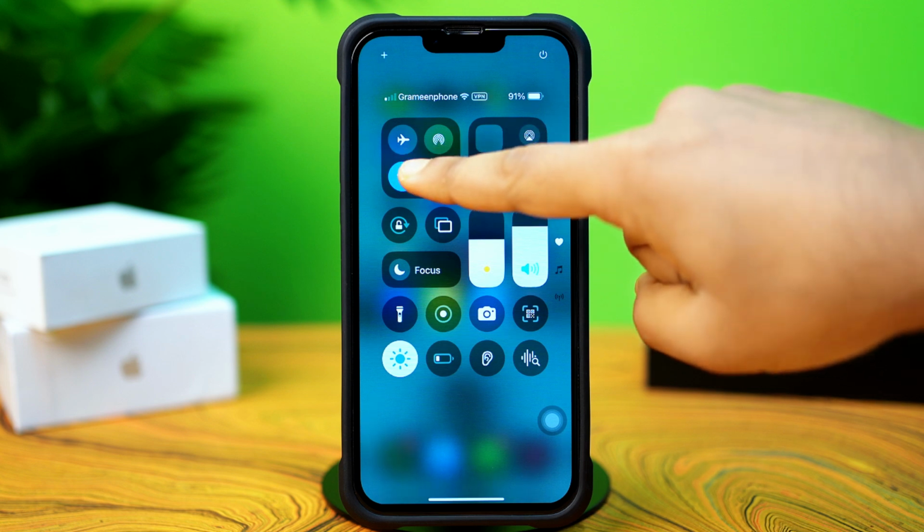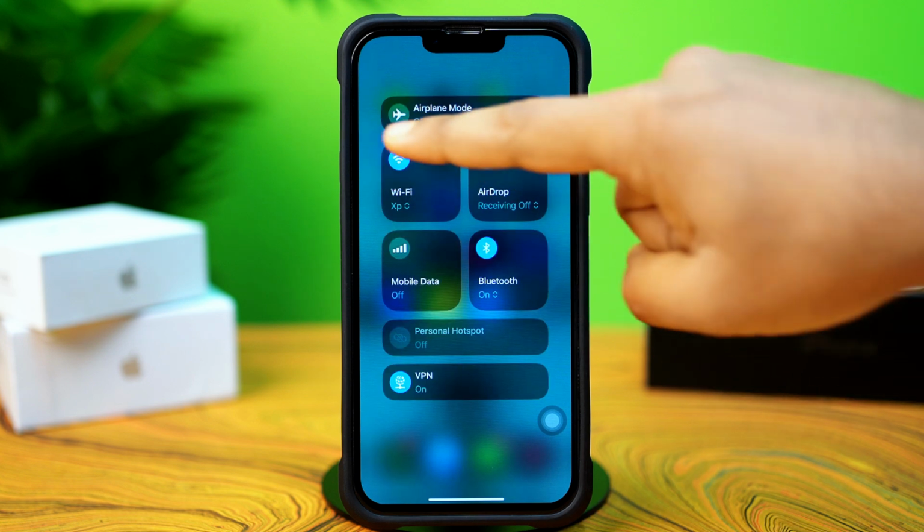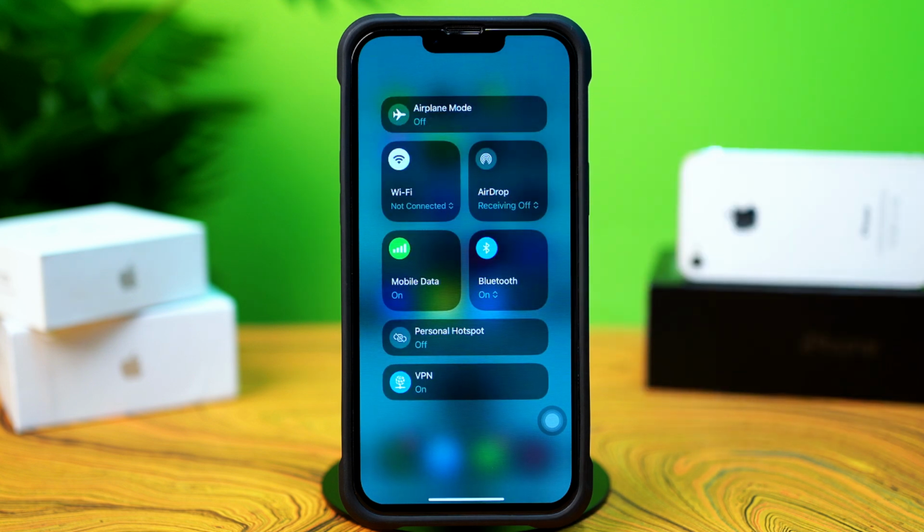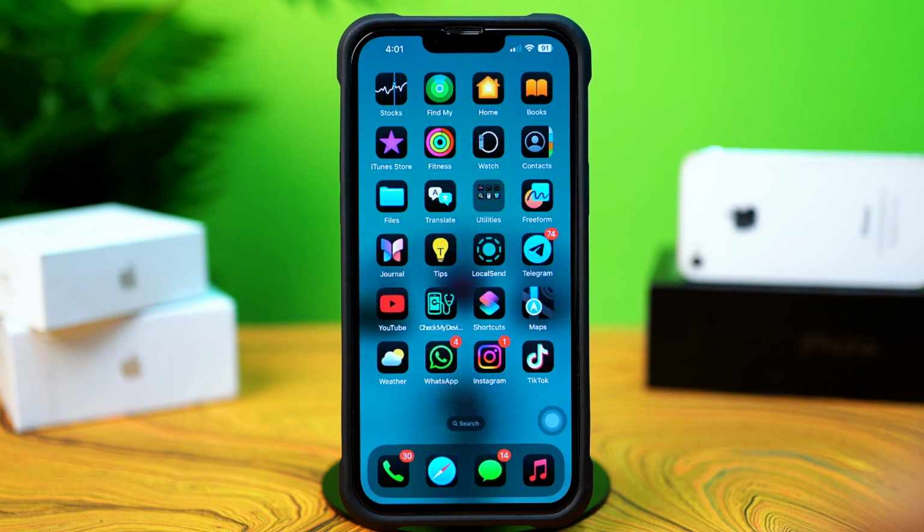Before we start, make sure you have a stable internet connection. Try switching between Wi-Fi and mobile data. Now try airplane mode on and off. After that, try these advanced solutions.